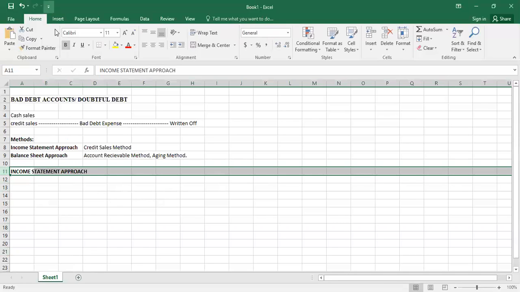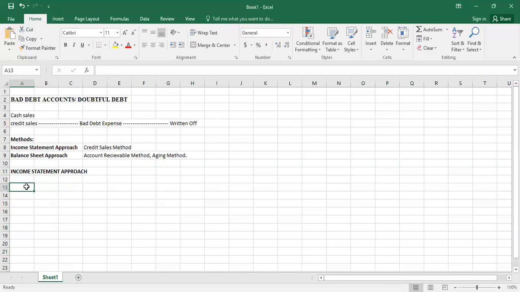Now, under the income statement approach, we have a method of credit sales. So let's start.